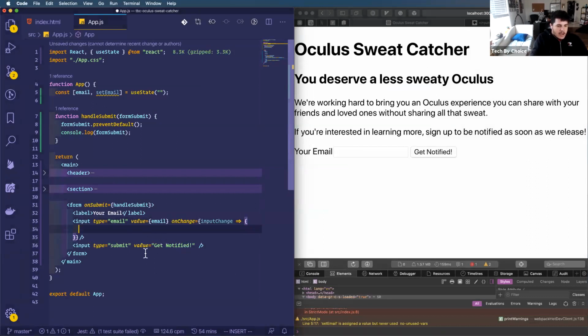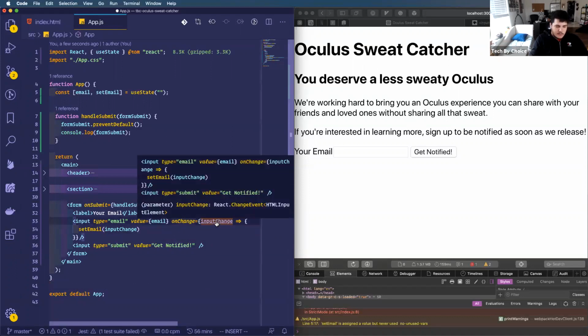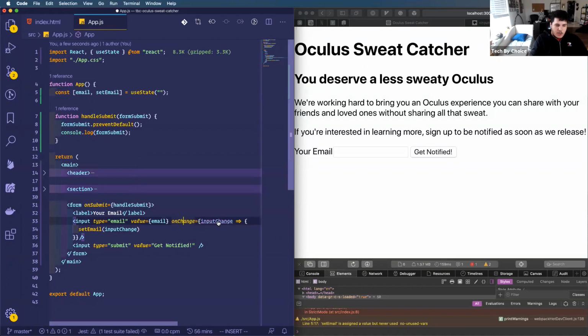And what I want to happen here is that when this onChange method is executed, I want to call my setEmail with inputChange. Now, inputChange is an object that isn't necessarily the value that we're looking for, right? I could use that trick I talked about earlier, where I just click on a word and it takes me to its type declaration.